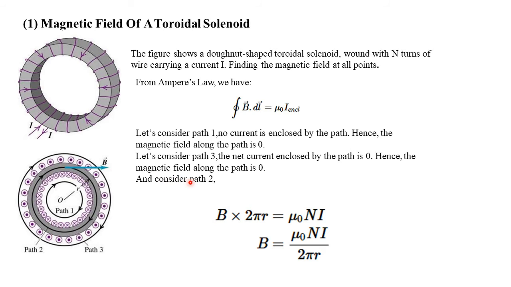And consider path 2. From path 2 we can see that, according to Ampere's circuit law, B into 2 pi r equals mu 0 into N into I, where N is the number of turns and I is the current. So B equals mu 0, the permeability of free space, into N I divided by 2 pi r. This is a main application of Ampere's circuit law.